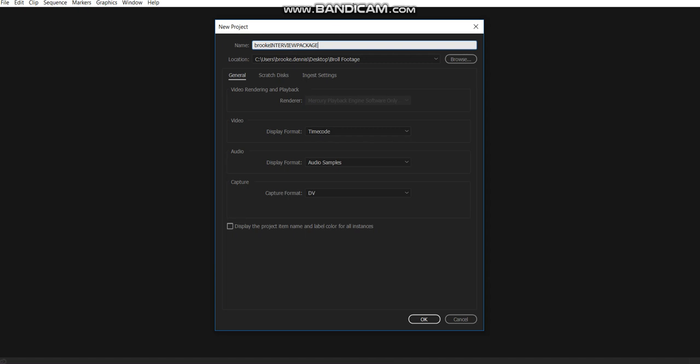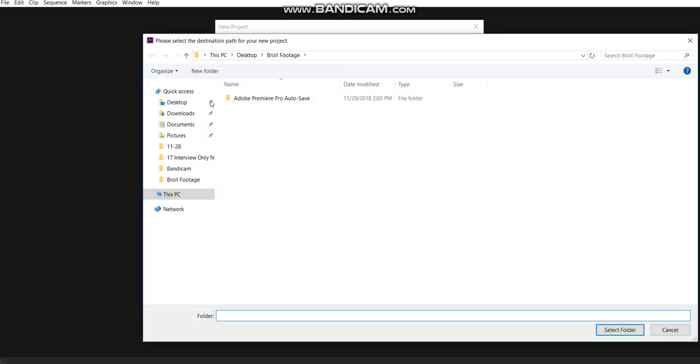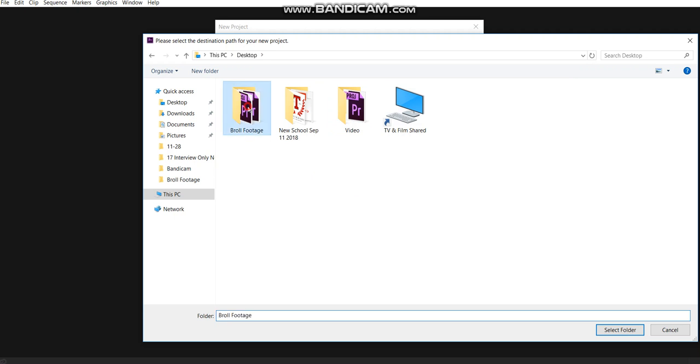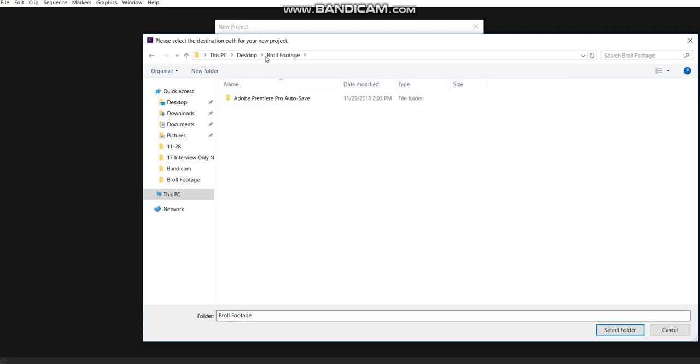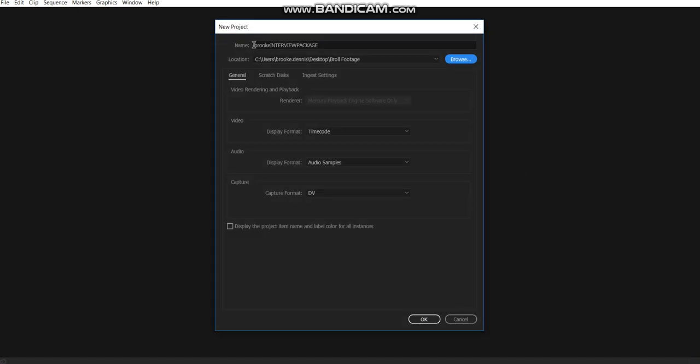That could change. You want to select your location. So typically you're going to make a folder for yourself depending on what you're working on. In this case, we're going to create a B-roll footage folder. So there should be a B-roll footage folder on your desktop that you will select and then choose select folder. So now we've got your name, interview package, we've got the location that you're going to set this to,